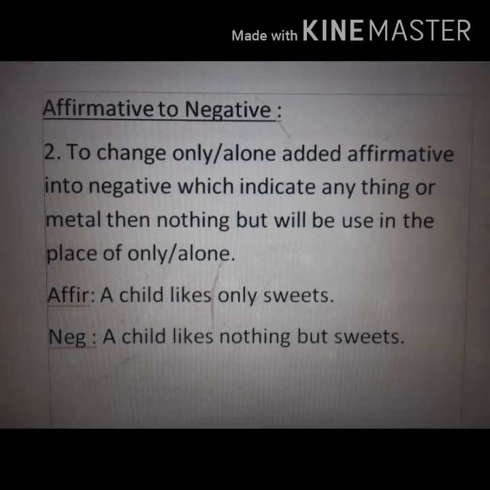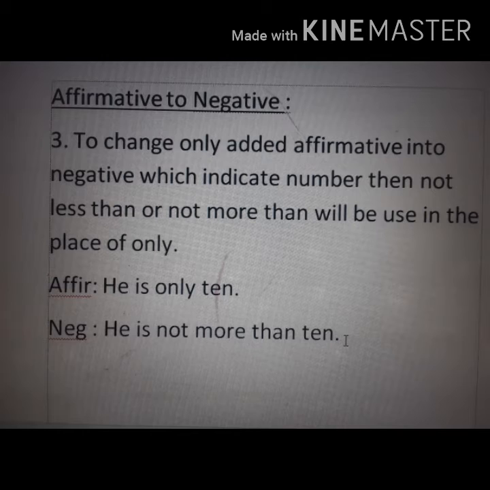For example, a child likes only sweets. Negative, a child likes nothing but sweets. Now the next rule, to change only added affirmative sentence into negative, which indicates number, then not less than or not more than will be used in the place of only.